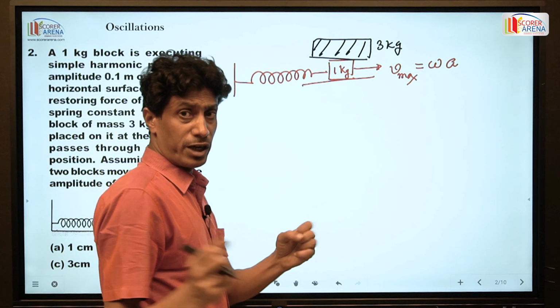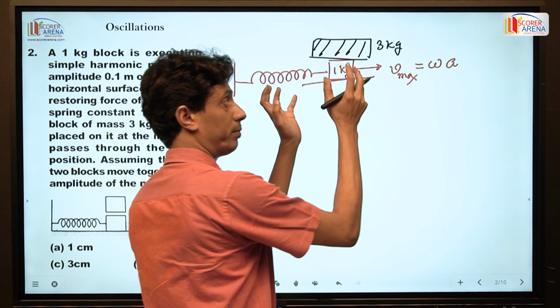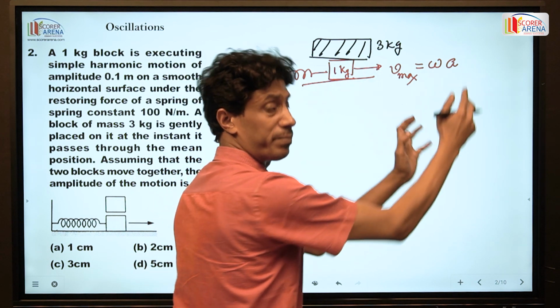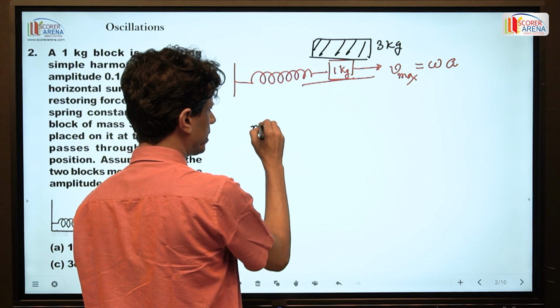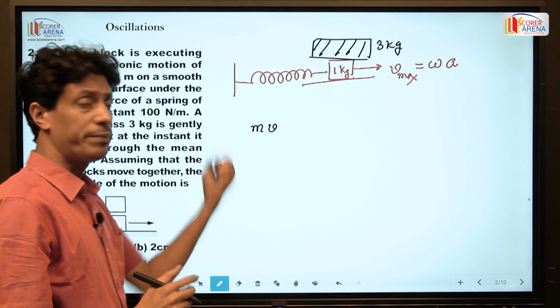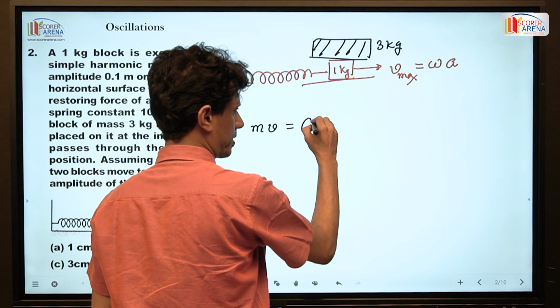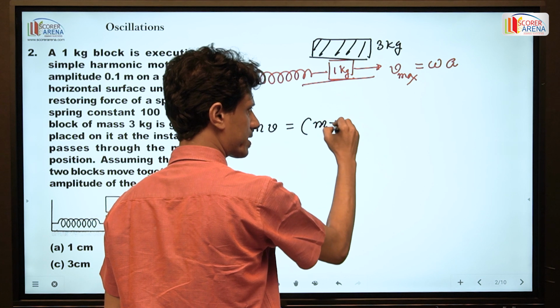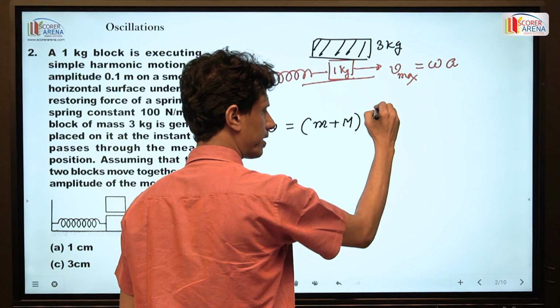Since there is no external force applied on this system and the body has the maximum velocity, the momentum of the small body before placing the other body on it is mv, and after, the mass is m plus M and the velocity is v prime.